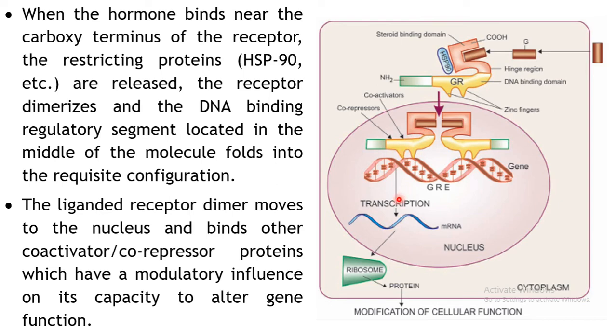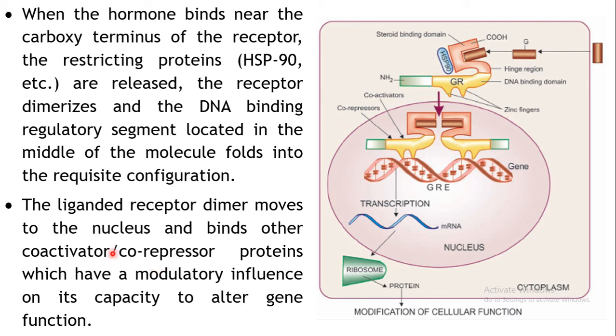That is, some kind of mRNA will be generated, which will signal the synthesis of some kind of protein. Or when it binds to a co-repressor, repression will take place, meaning the protein synthesis will not take place. It will inhibit the protein synthesis.